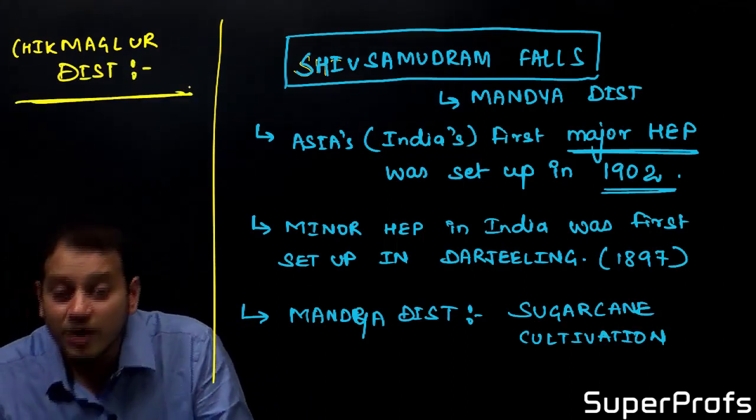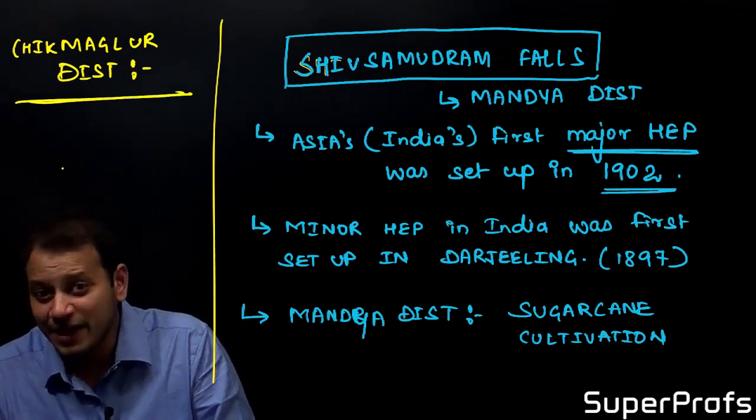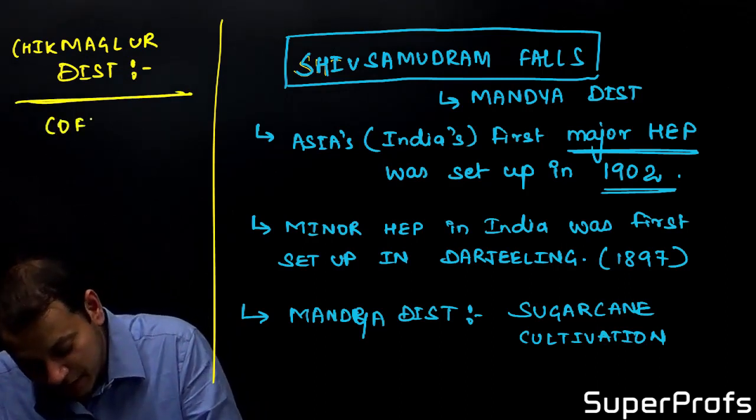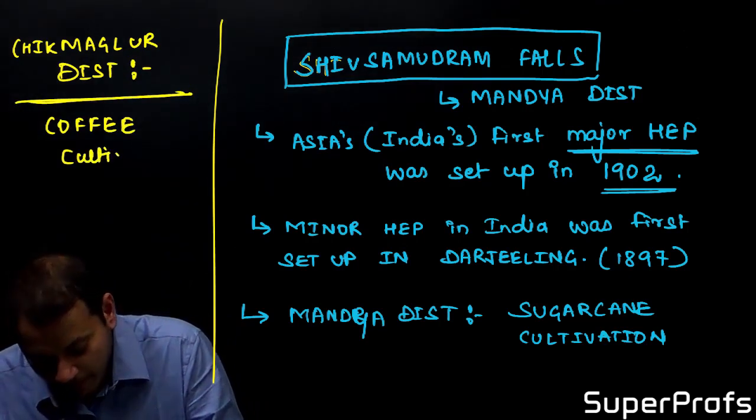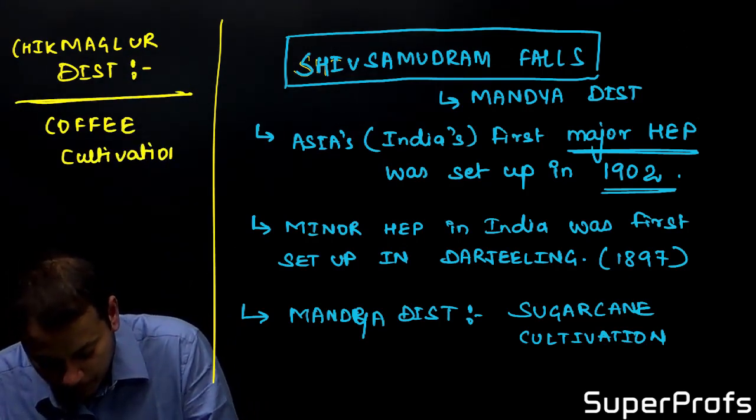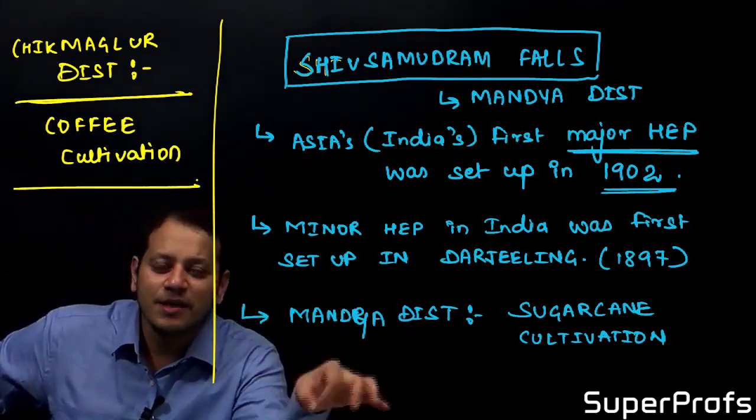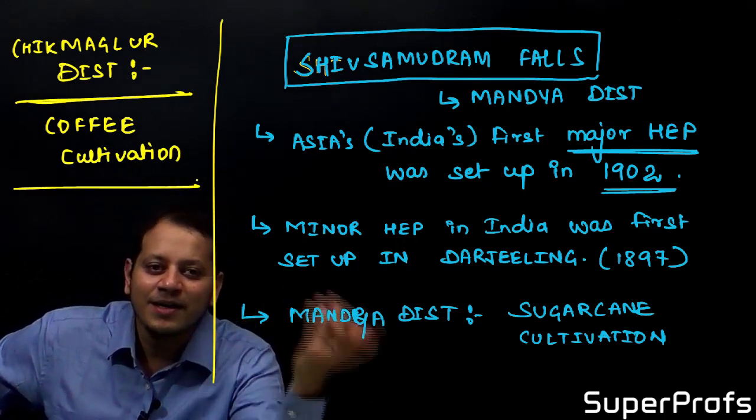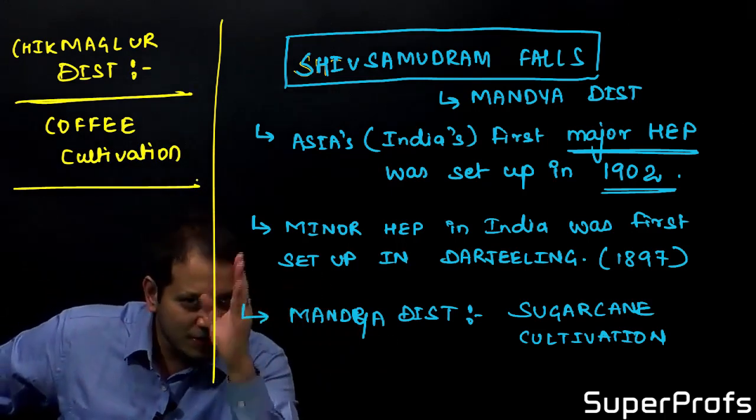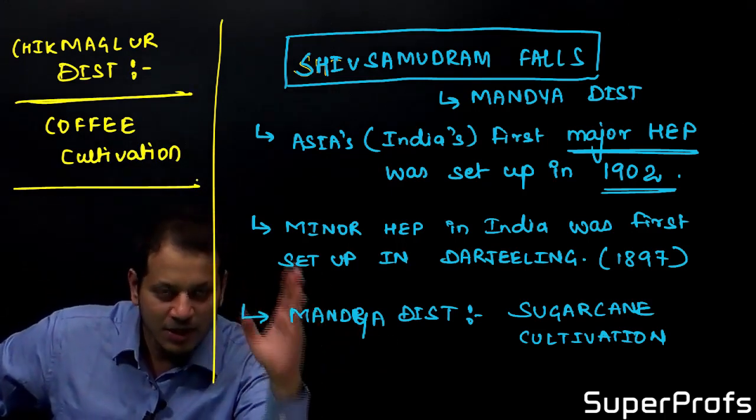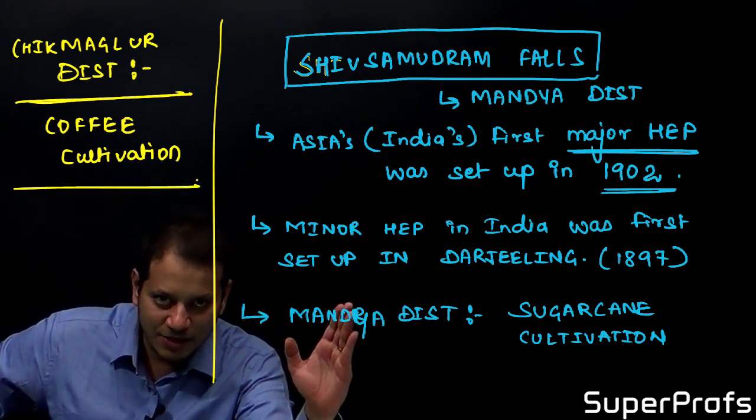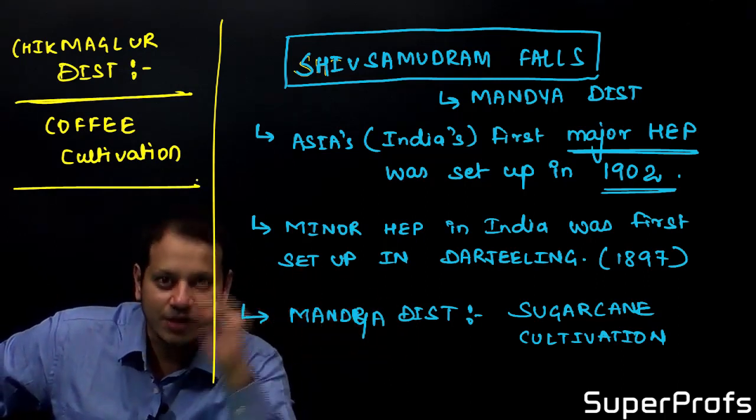It is famous for coffee, I told you. It is famous for coffee cultivation. Now you must be wondering why I am teaching you here in between Kaveri, Chikmagalur and Mandya district. I am teaching because on river Kaveri lies Shivasamudram. Shivasamudram Falls are in Mandya district. Mandya district is famous for sugarcane cultivation.